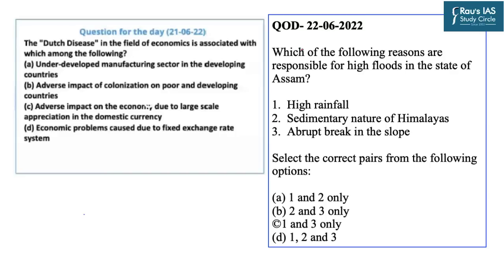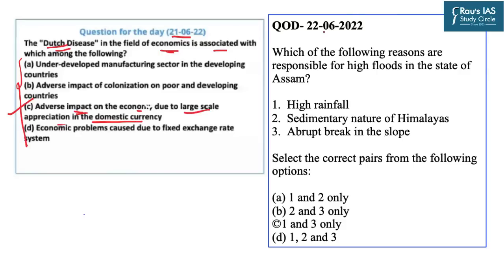Now is the time for the question of the day. The question from yesterday's DNS dated 21 June 2022 was in relation to the Dutch disease. The question said, the Dutch disease in the field of economics is associated with which among the following? The correct answer to this question is option C, which is the adverse impact on the economy due to large-scale appreciation in the domestic currency.